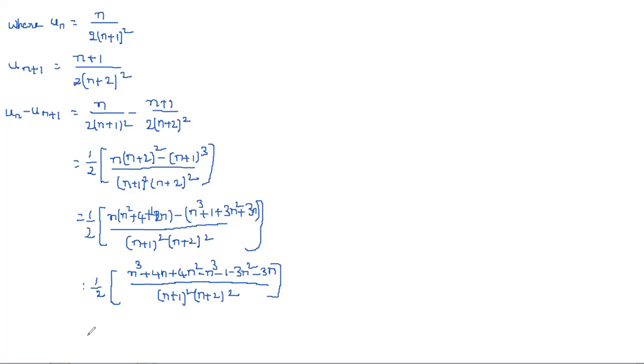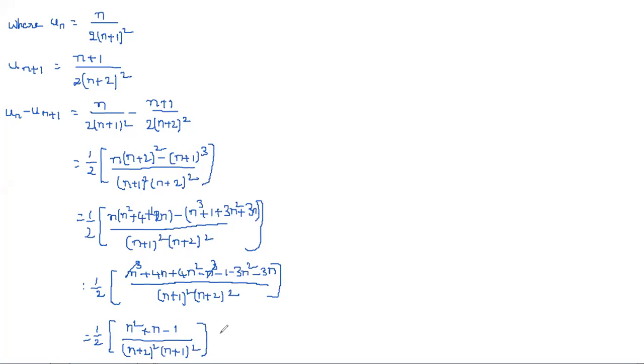And now it is equal to 1 by 2 into, here both n cube cancel. 4n square minus 3n square is n square, and 4n minus 3n is n, and minus 1. So this is by n plus 2 whole square into n plus 1 whole square. This is the one we got.